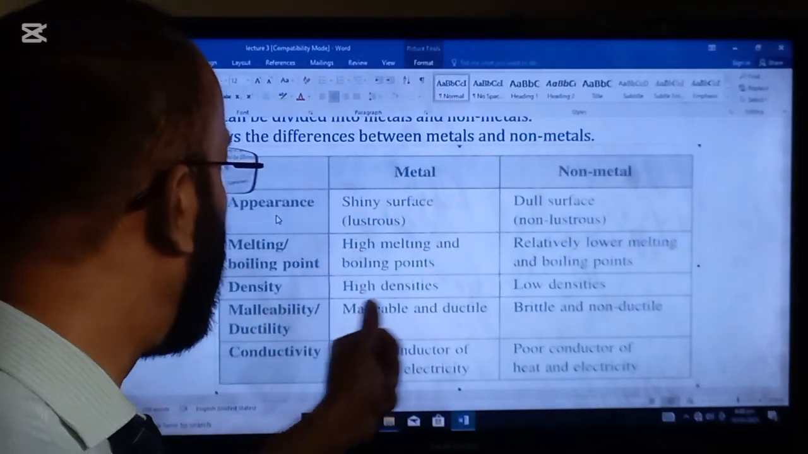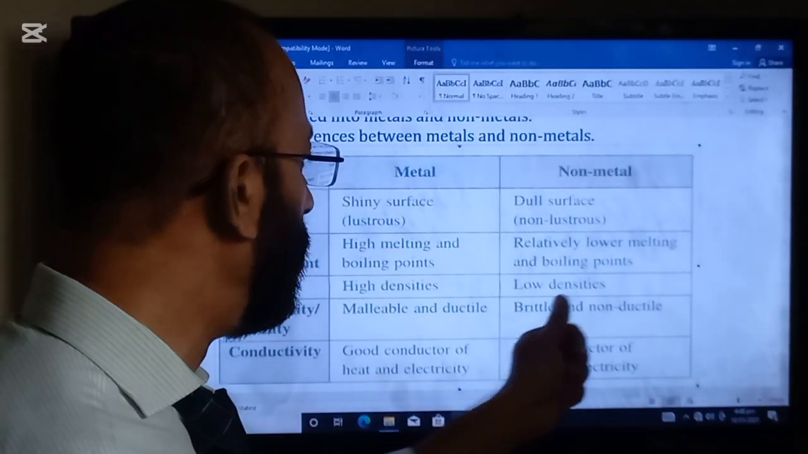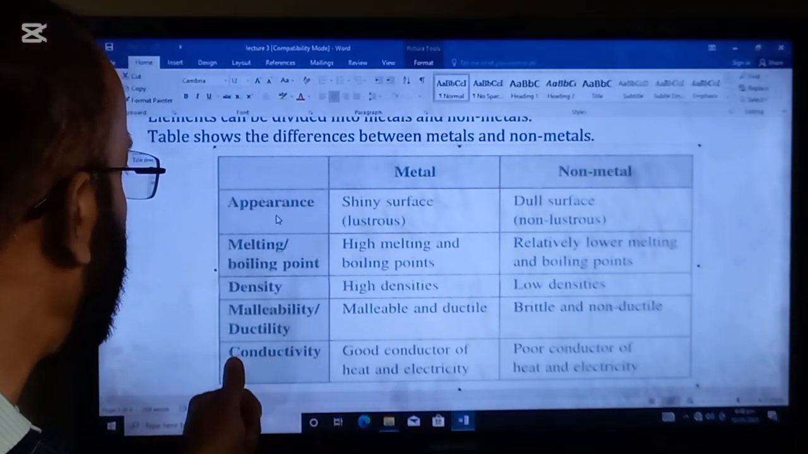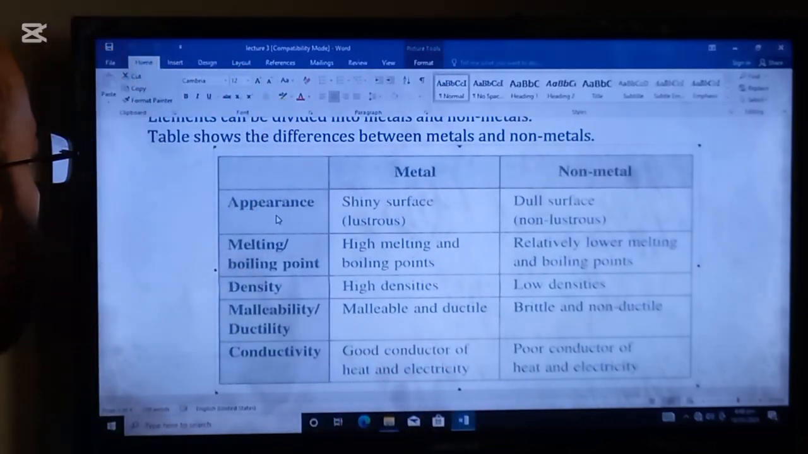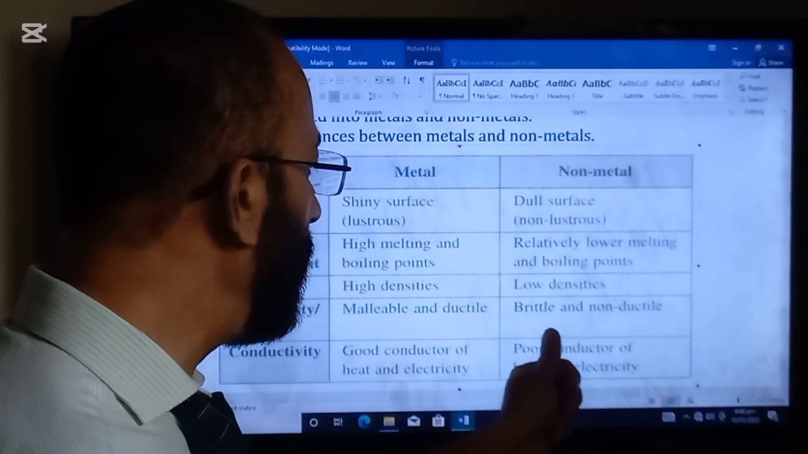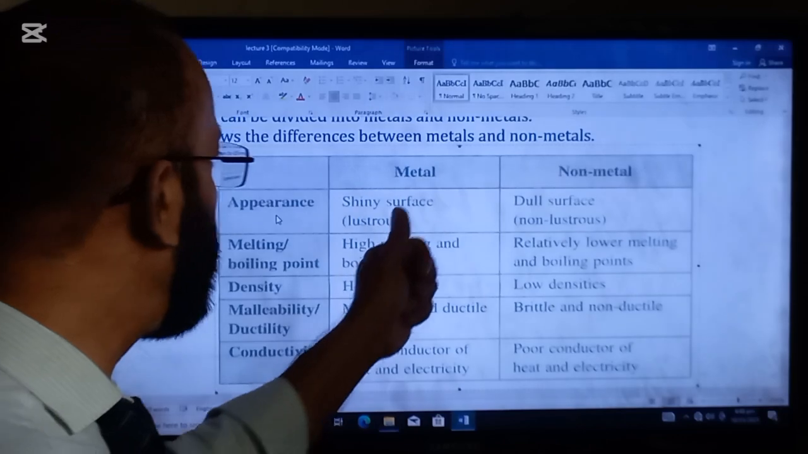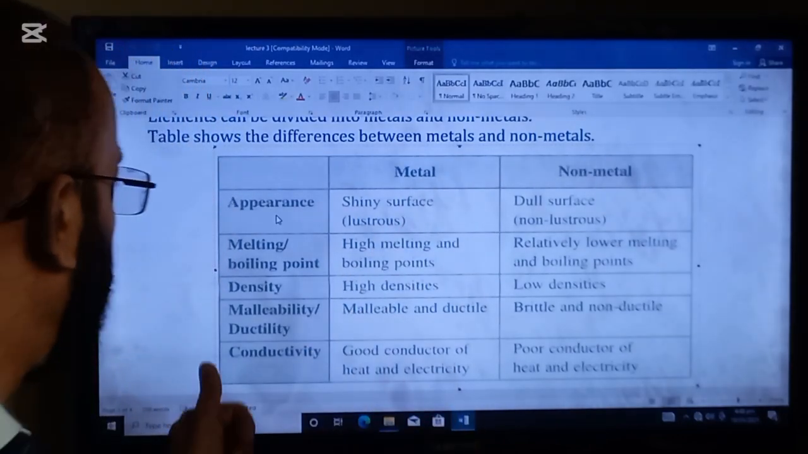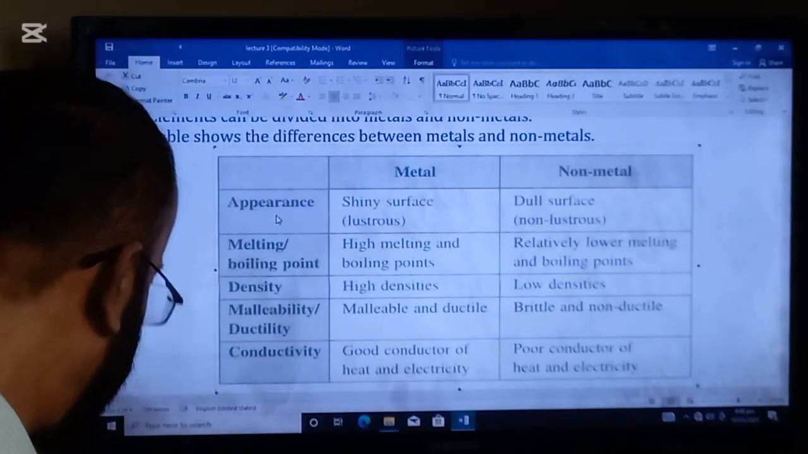Density of the metals: high densities. Density of the non-metals: low densities. Malleability and ductility of metals: malleable and ductile. Malleability and ductility of the non-metals: brittle and non-ductile. Conductivity of the metal: good conductors of heat and electricity. Conductivity of the non-metal: poor conductors of heat and electricity.